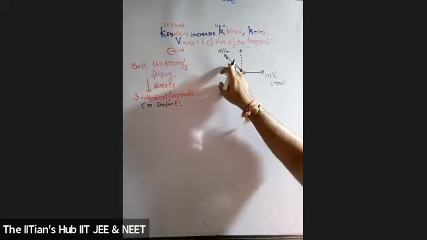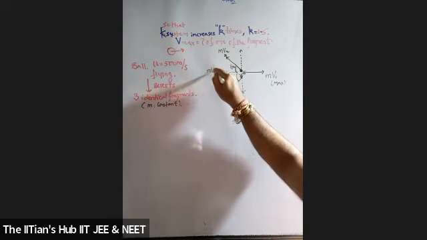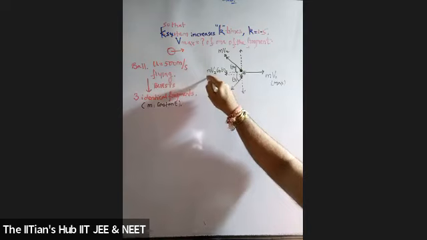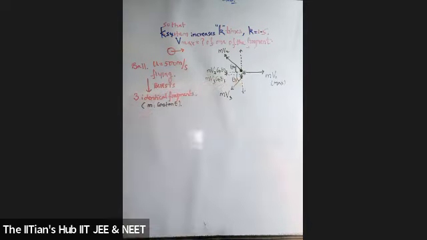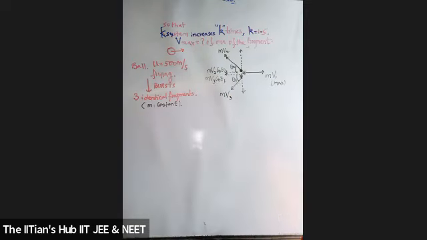Can I resolve this into 2 components? Yes. So this will be mv2 cos θ2, and for this it will be mv3 cos θ3. Are they in the direction opposite to the momentum of the body moving in the forward direction?